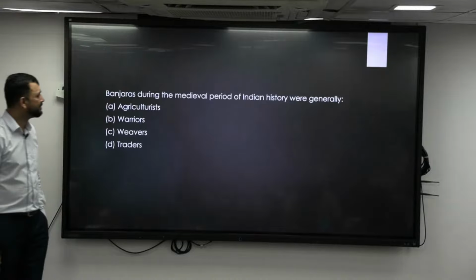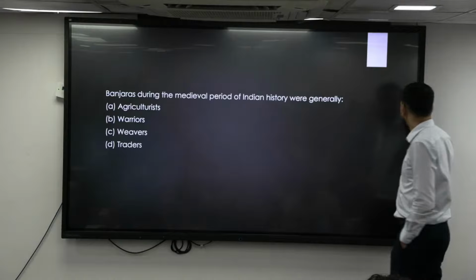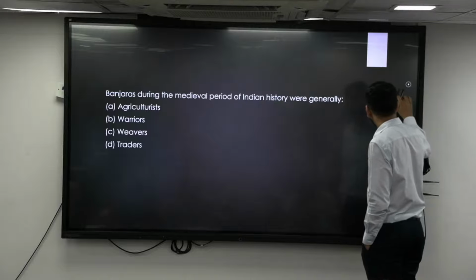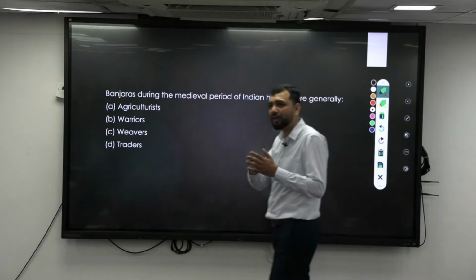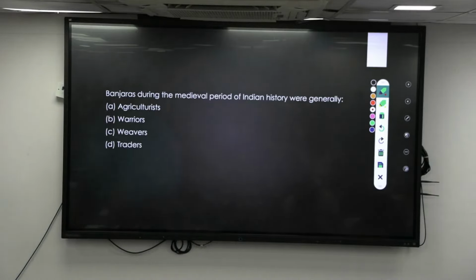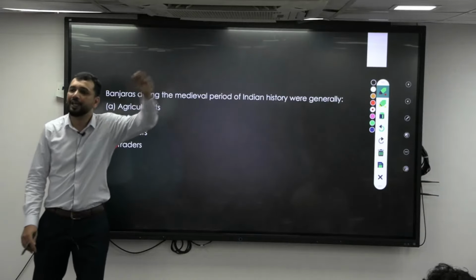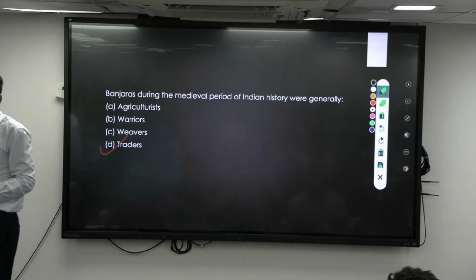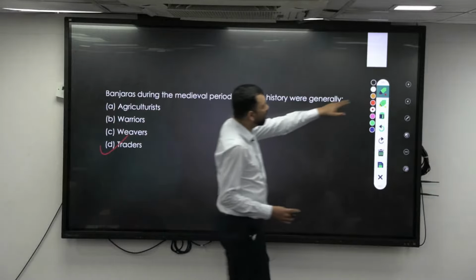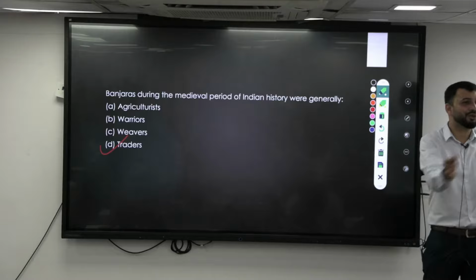Banjaras in the medieval Indian period were generally what? Traders? Yes. They were basically coming in tandas. They were the ones who were transferring large amounts of goods. In groups they used to go; that is called tandas. Whenever some attack happened, with the tandas they could fight it back. With armed forces only they used to go. So they were more of traders taking goods from one region to another. They were famous during the Mughals and Delhi Sultanate time. If they wanted to transfer large amounts of goods, Banjaras were the ones doing it.